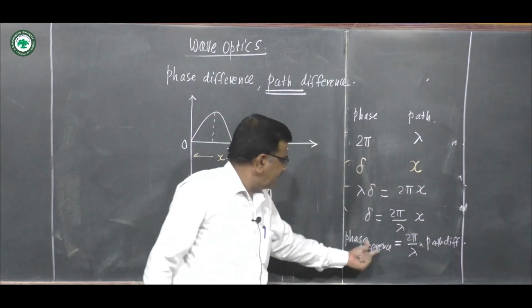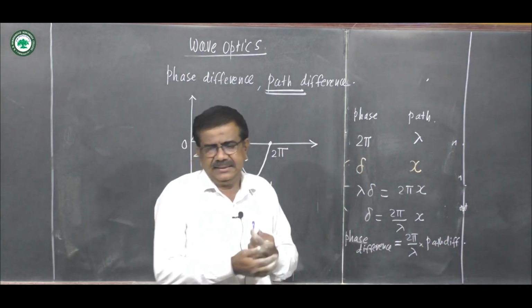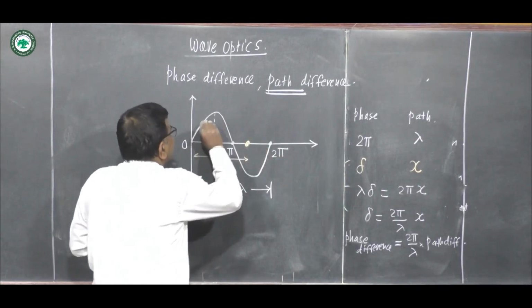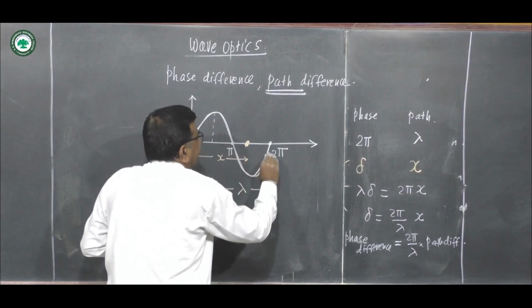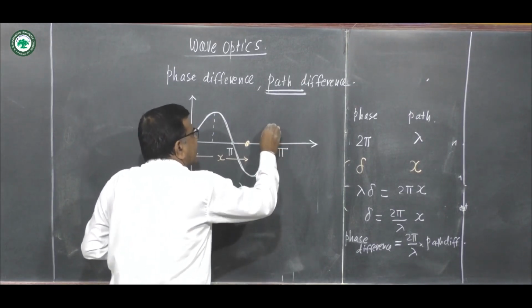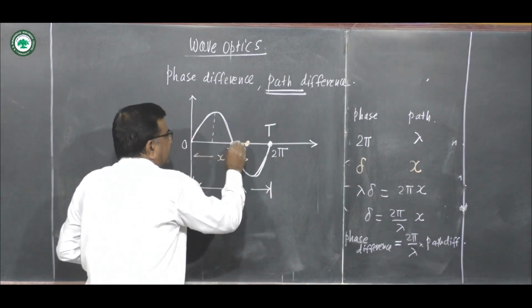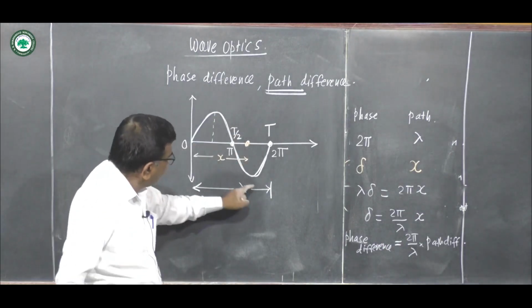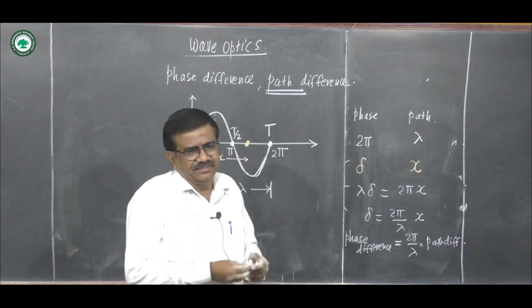So phase difference is equal to 2 pi by lambda into path difference, and time for this complete wave is capital T. In terms of time, this is T. This point is T by 2, periodic time. For complete wave, we call it a period.